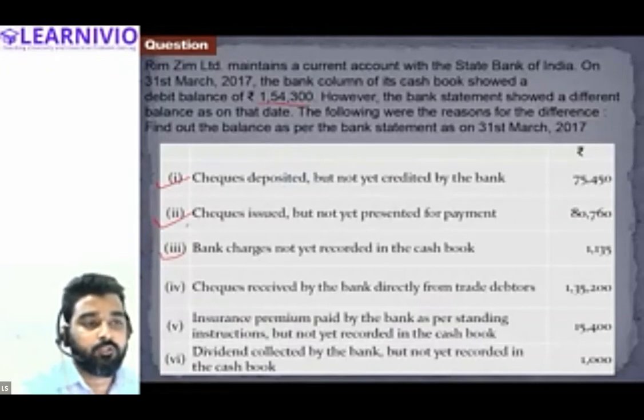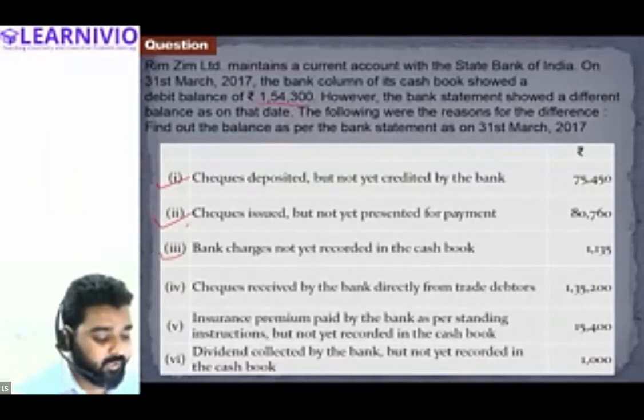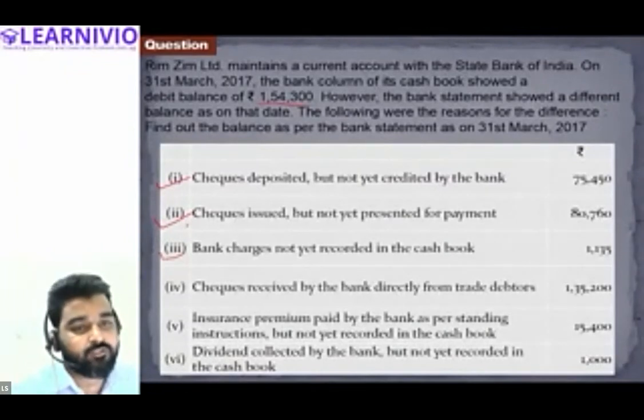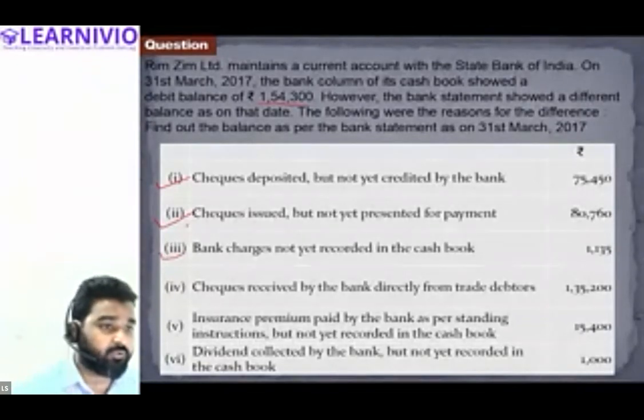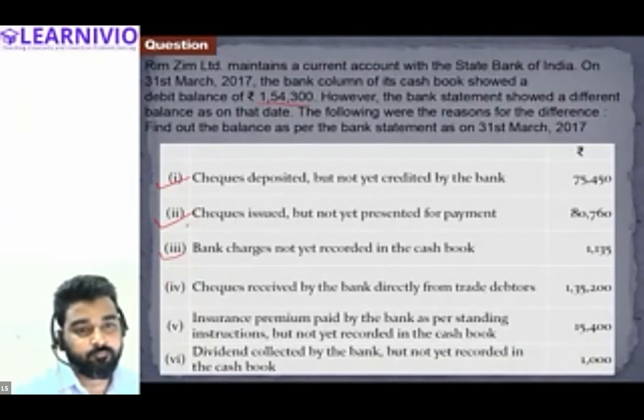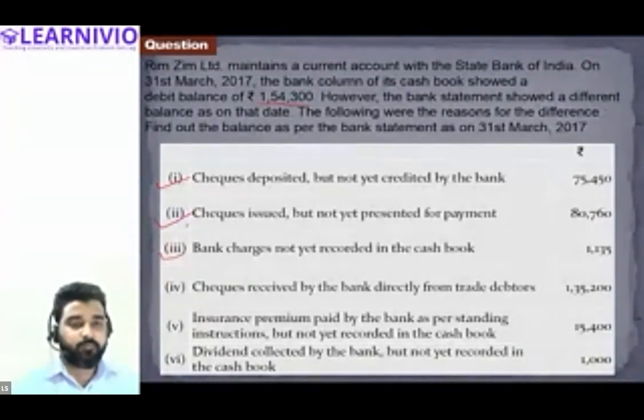All right. Then bank charges not yet recorded in the cash book. Tell me what will happen. Bank charges not yet recorded in the cash book, but in the bank statement it is already recorded. So the bank account must have decreased, right? So do we have to add or reduce this? The bank is reduced in the bank statement, but cash is not reduced.